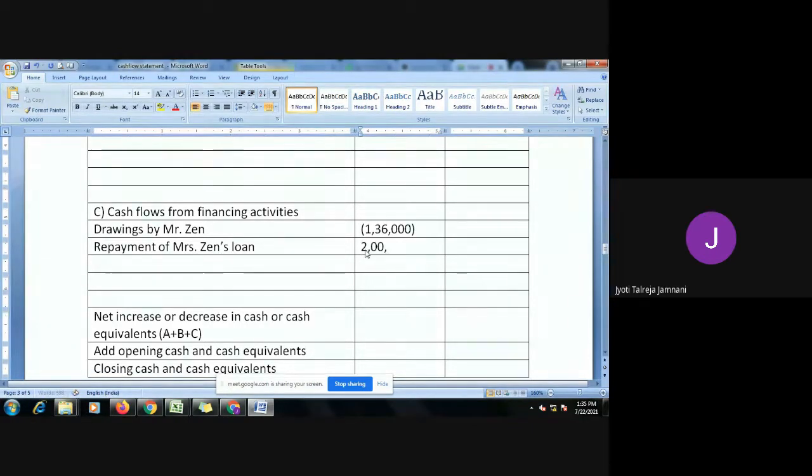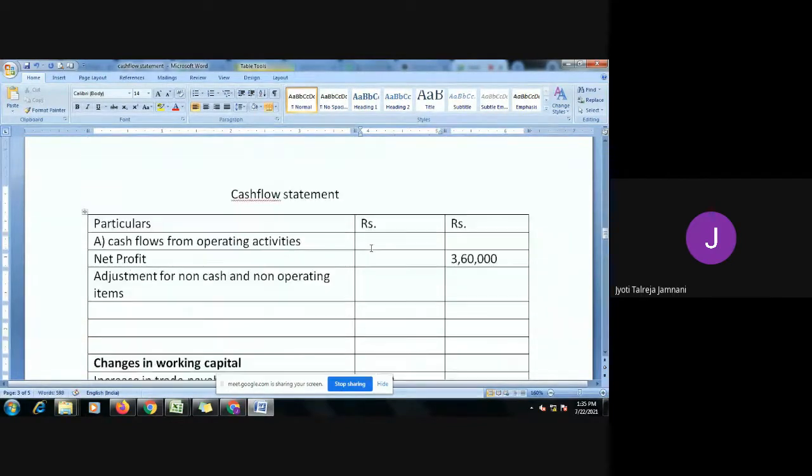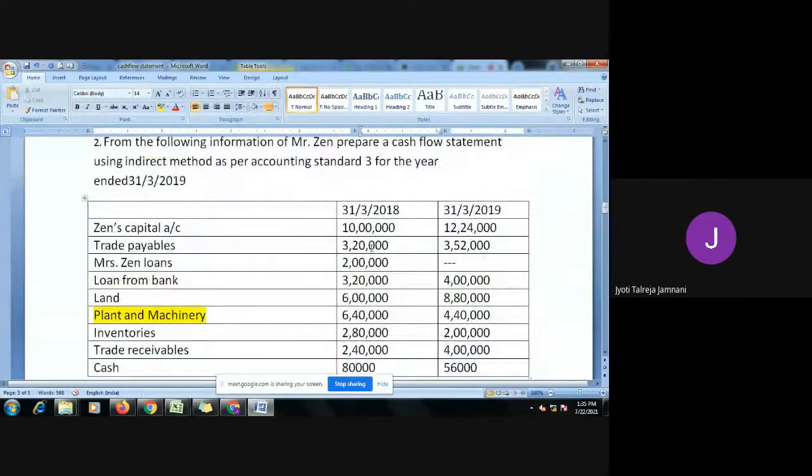How much he has paid? 2 lakh. Once he pays, what happens to the cash? Comes in or goes out? Goes out. When it goes out, we have to decrease, minus it. So I'm taking it in brackets. That means I'm going to minus this much, cash has gone out of the business. Was that clear? Yes, ma'am. Let's go to the next.